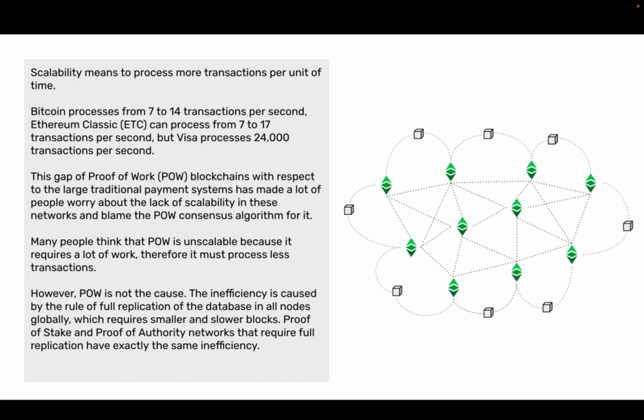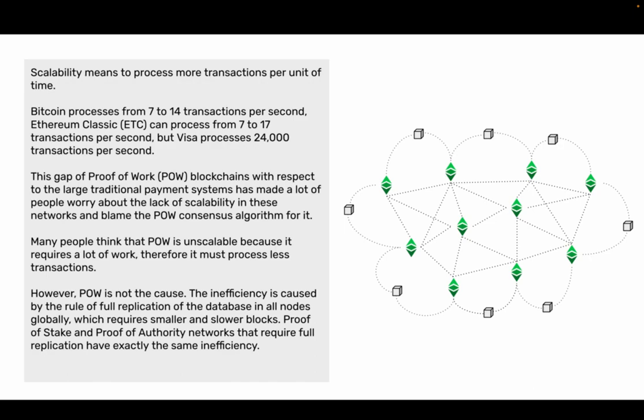This gap of proof of work (POW) blockchains with respect to large traditional payment systems has made a lot of people worry about the lack of scalability in these networks and blame the proof of work consensus algorithm for it. Many people think that proof of work is unscalable because it requires a lot of work, therefore it must process less transactions. However, proof of work is not the cause.